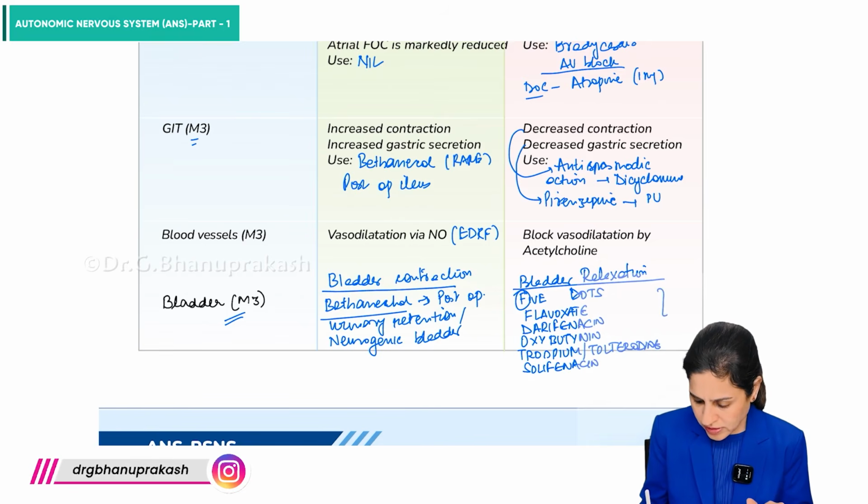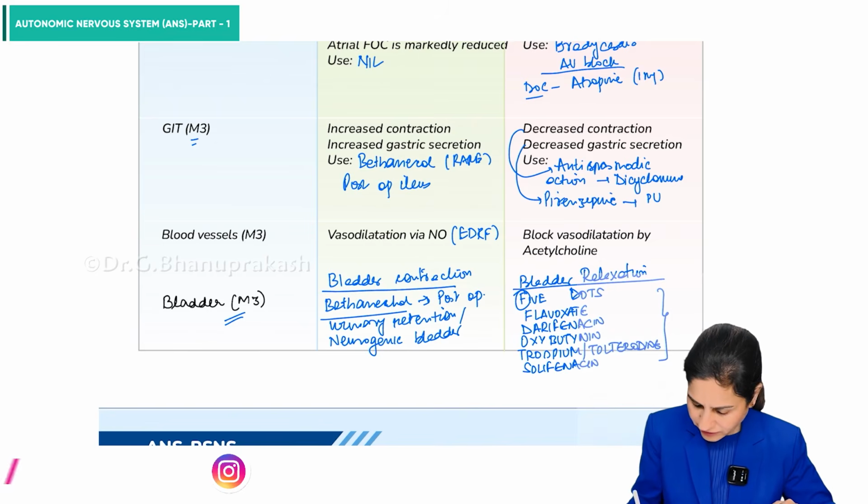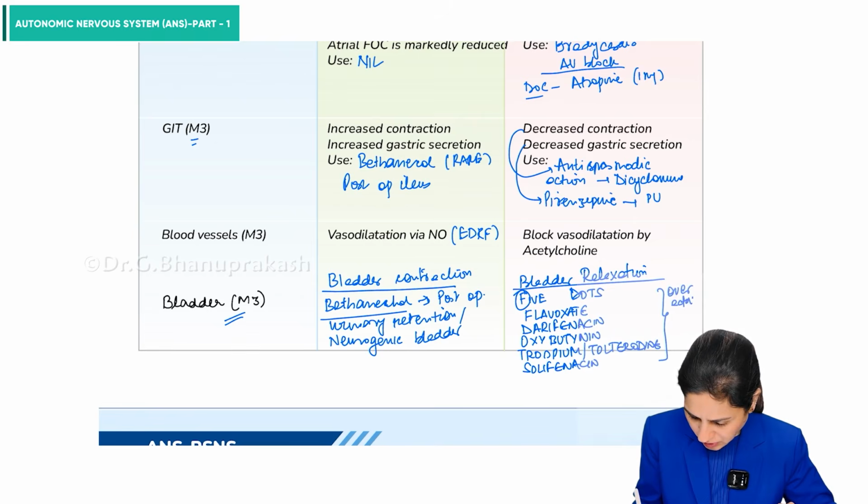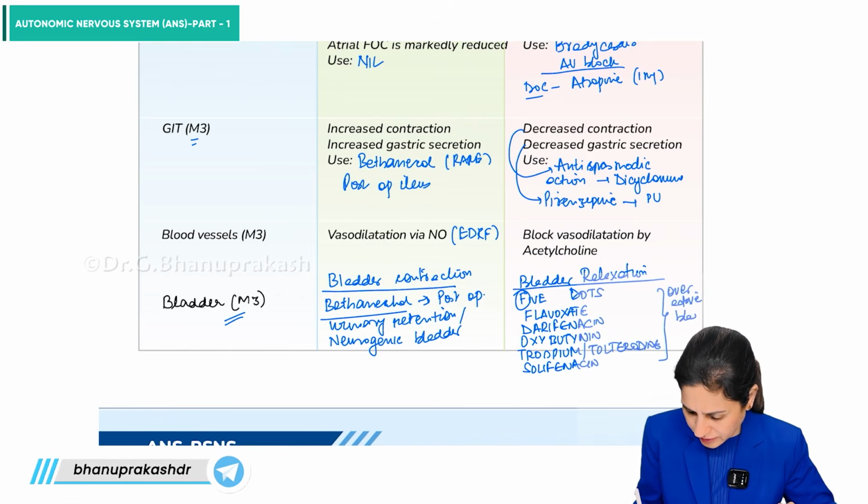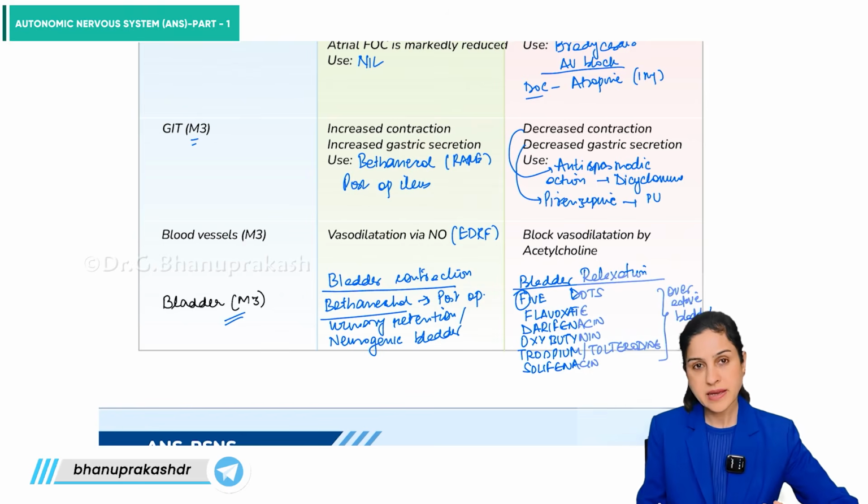So where do we use these drugs? They can be used in case of overactive bladder or urinary incontinence.